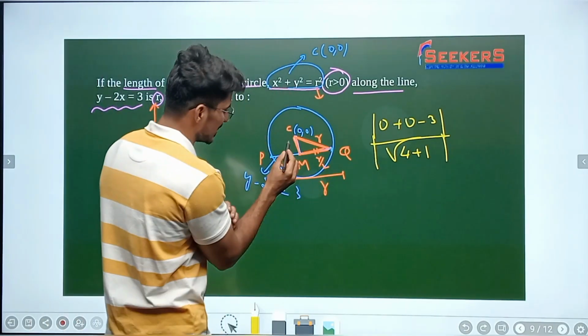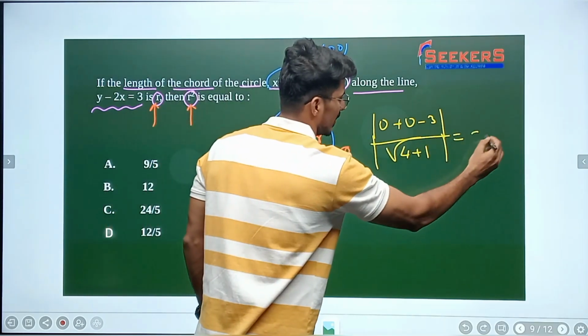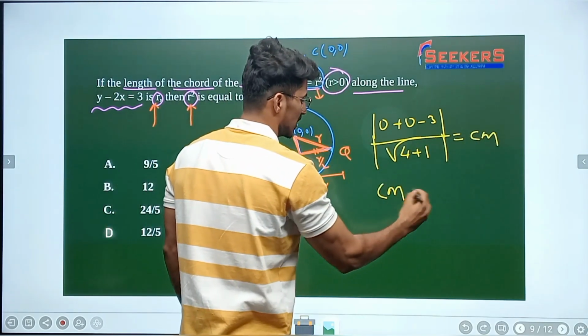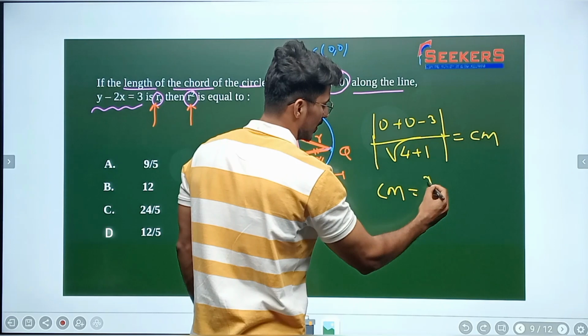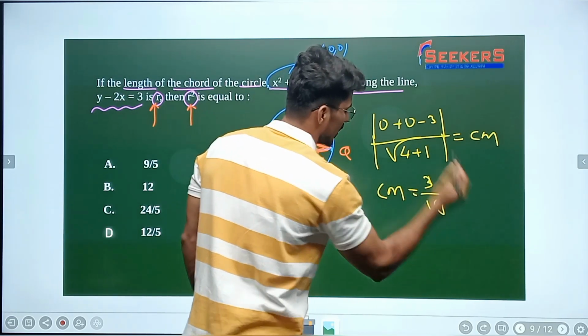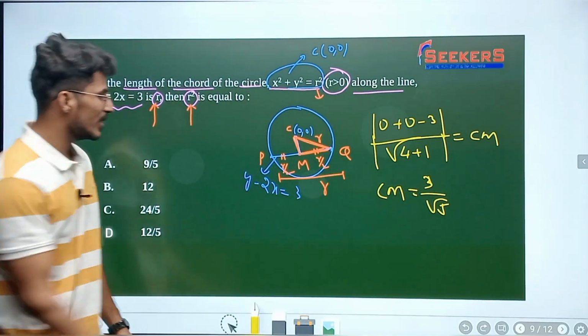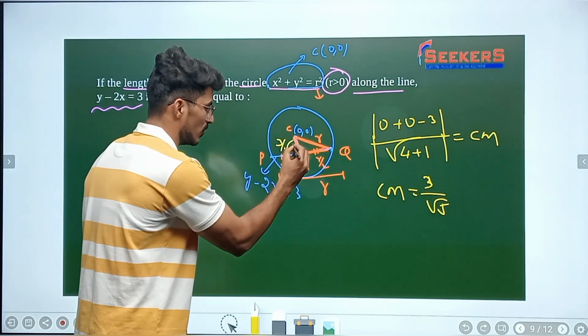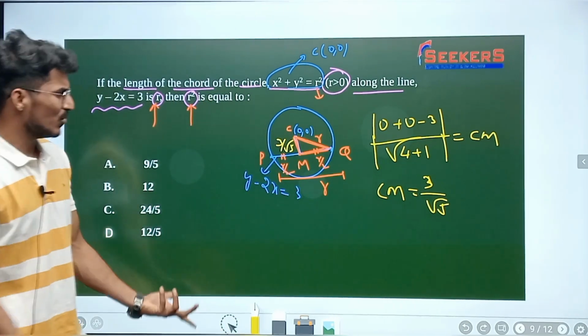Tell me. Let us say this length I do not know. This is CM here, right? So CM is 3 by root 5. Alright, CM is going to be 3 by root 5. So let us give 3 by root 5. Now what do I need to find out? Yes, now I got everything.